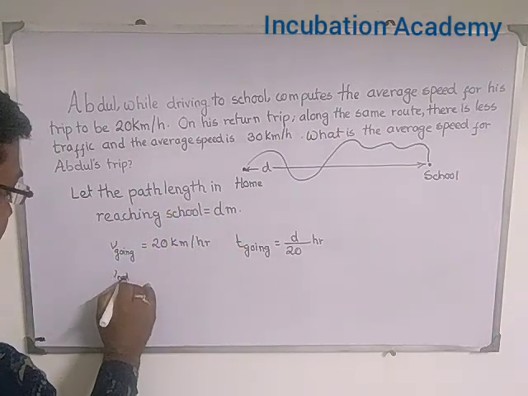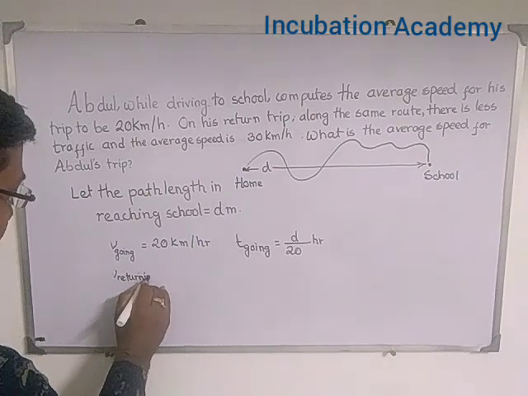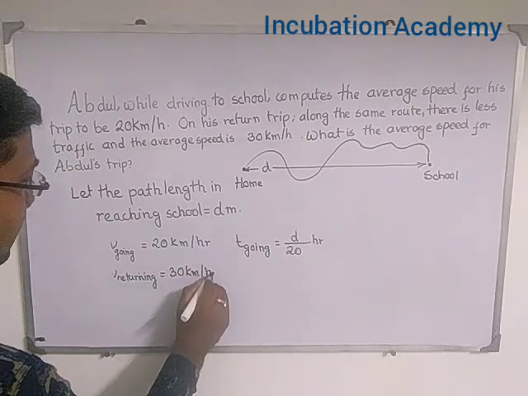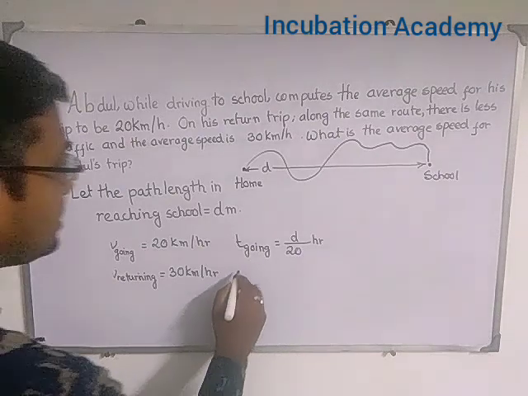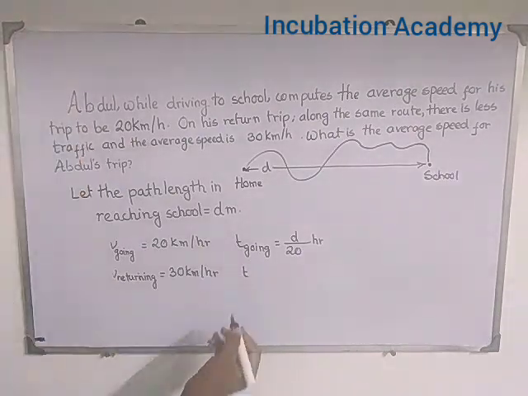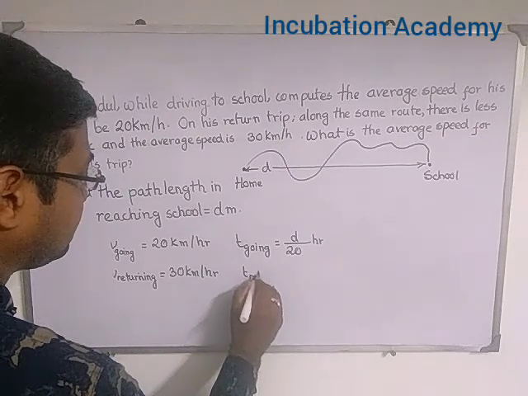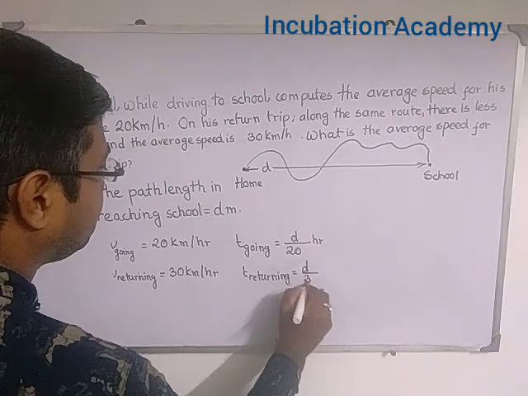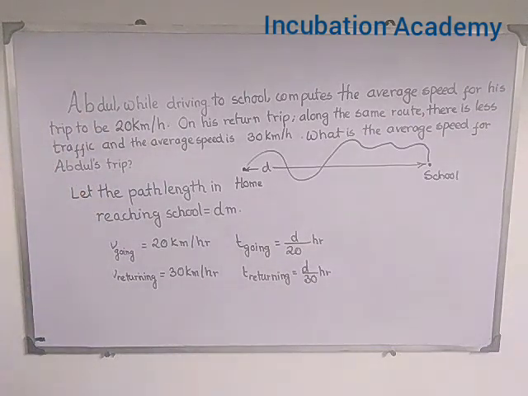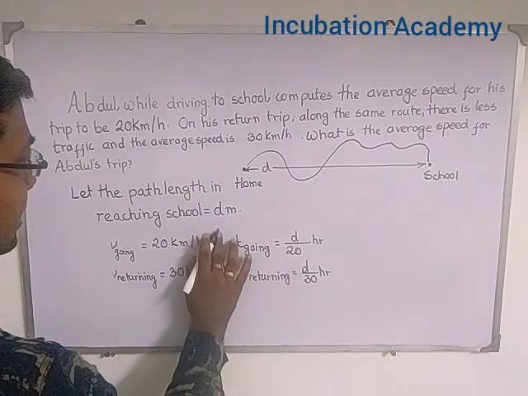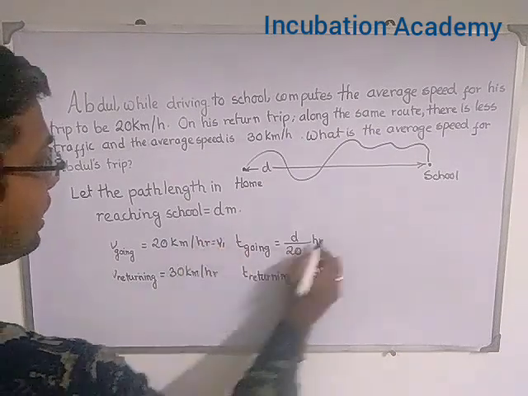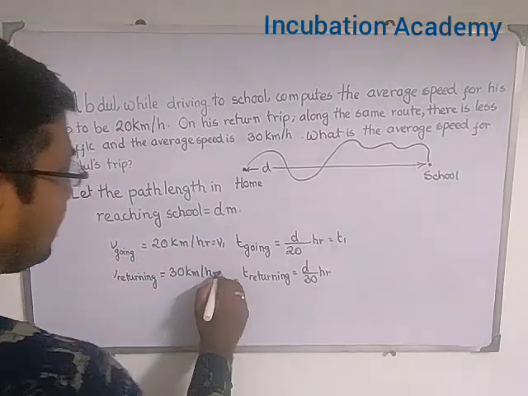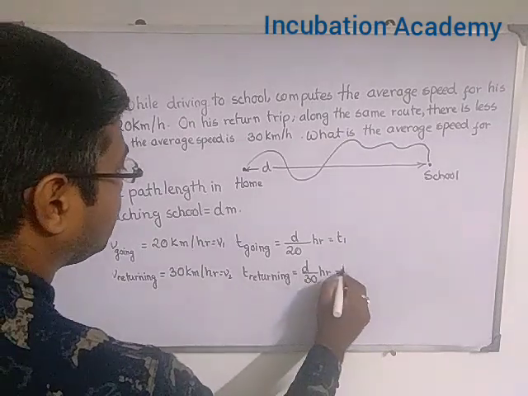So we can say it is v returning, that is 30 km per hour. So what is the time taken by Abdul in returning back? Obviously slightly less time. t returning is equal to d divided by 30 hour. For simplistic notation, if I say this is my v1 and this is t1, representing the going by 1, then the returning will be v2 and t2.